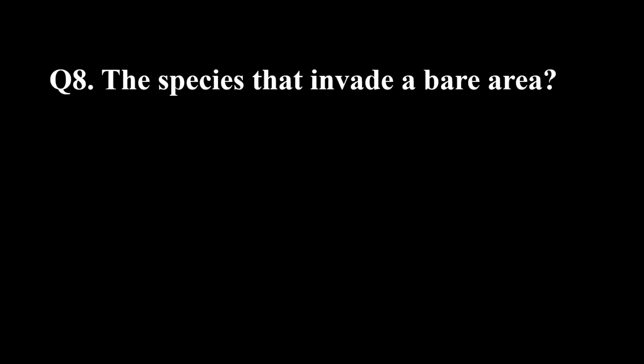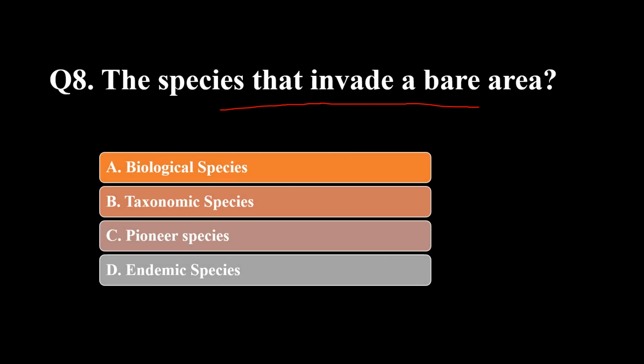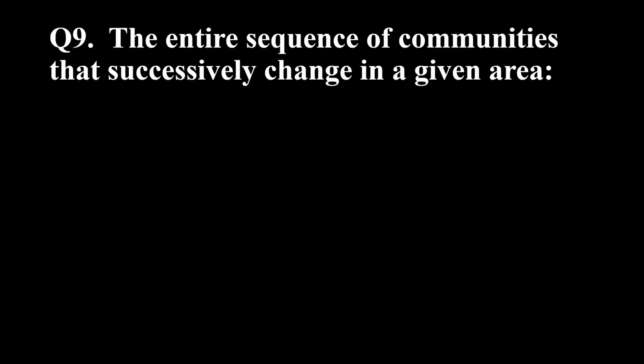Okay. Next question. The species that invade a bare area, what are these species called? Are they called biological species, taxonomic species, pioneer species, or endemic species? The correct answer is pioneer species. Pioneer species are those species that invade a bare area.